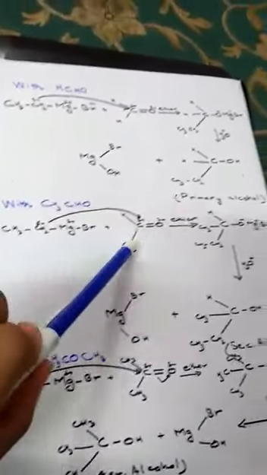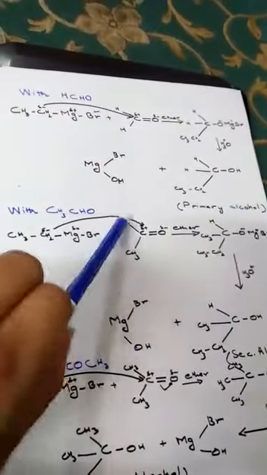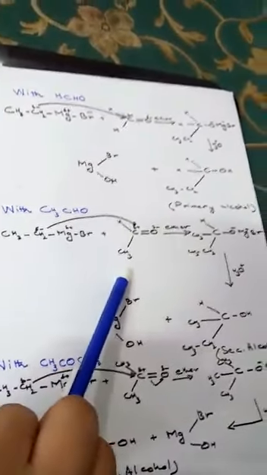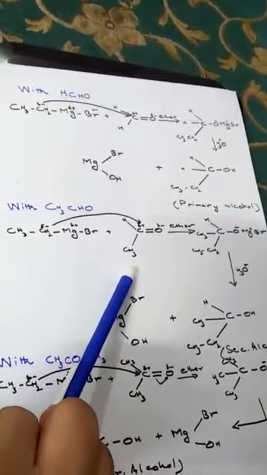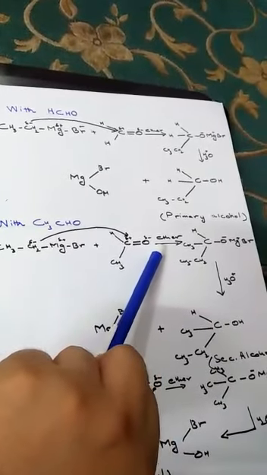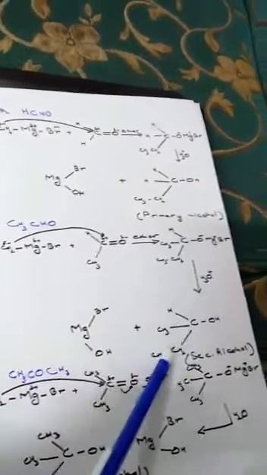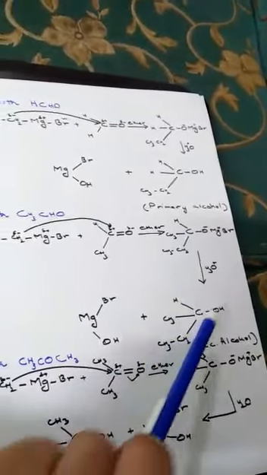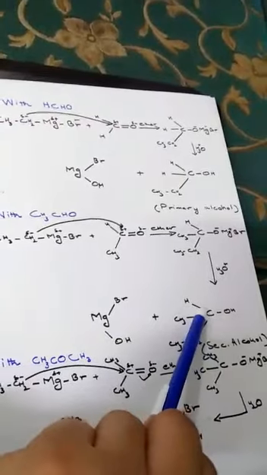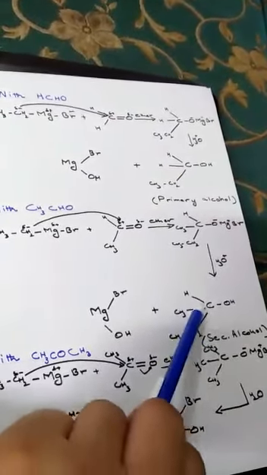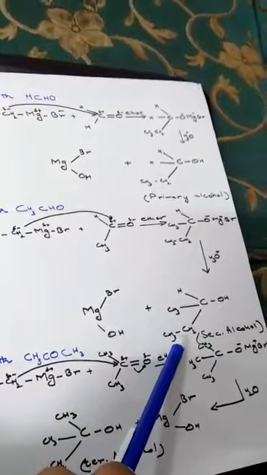Now another example is the reaction of Grignard reagent with acetaldehyde. Ethyl magnesium bromide plus acetaldehyde, with the aldehyde group C double bond O H and one CH3 attached, reacts in the presence of ether. This is the intermediate product, which is further hydrolyzed with water and gets another alcohol. In this case OH is attached with a secondary carbon atom, that carbon atom which is directly attached with two other carbon atoms, so it is a secondary alcohol plus MgBrOH.